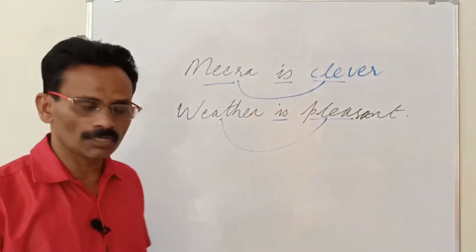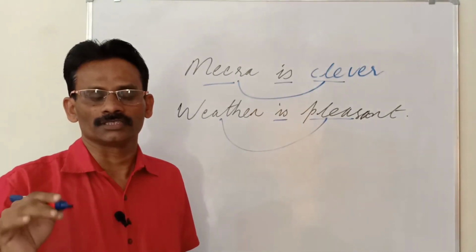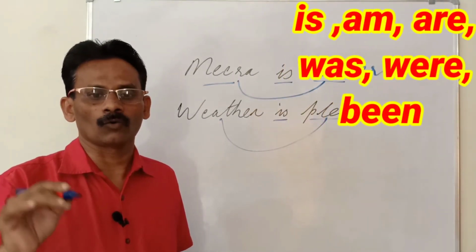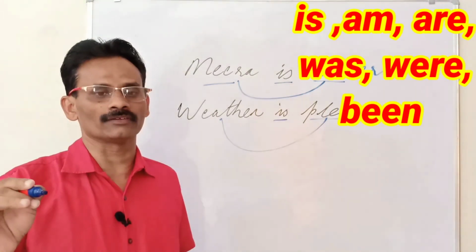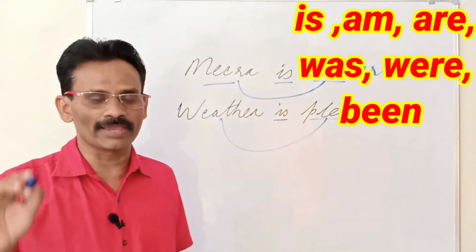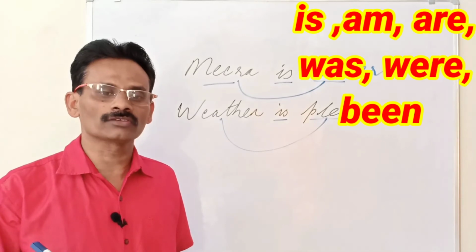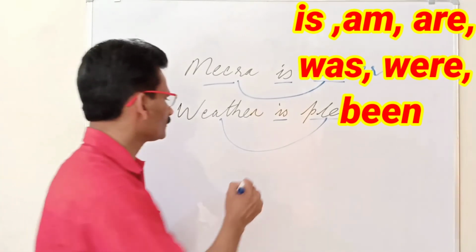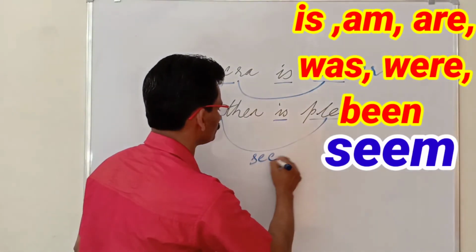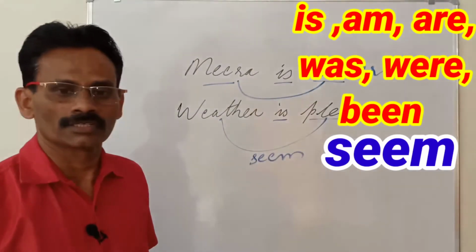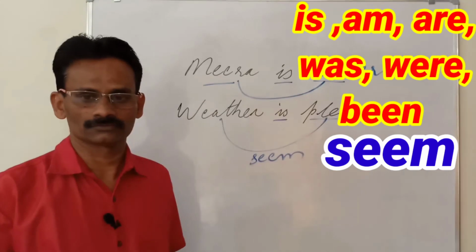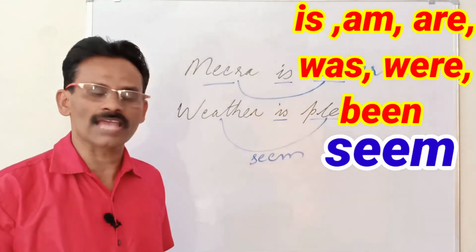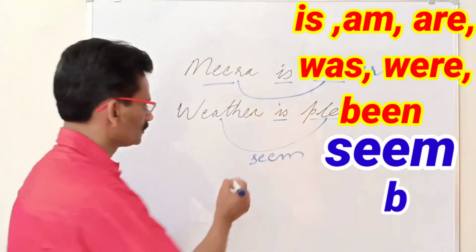Remember, the be forms of the verb are is, am, are, was, were, been. When they are used as main verb, they are always verb of incomplete predication. Then again, seem. He seems happy. They seem sad. Become.